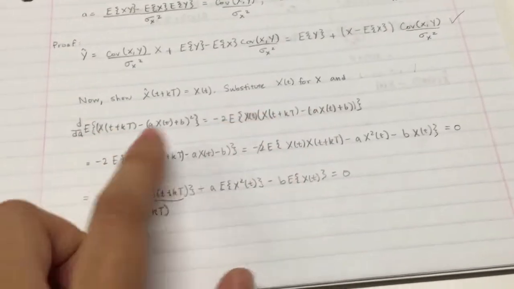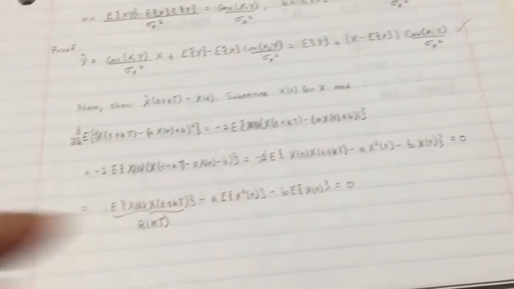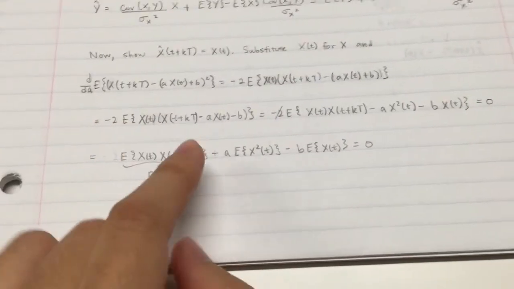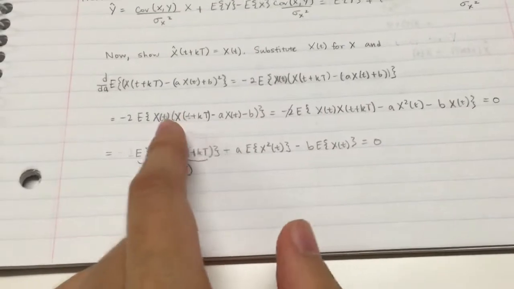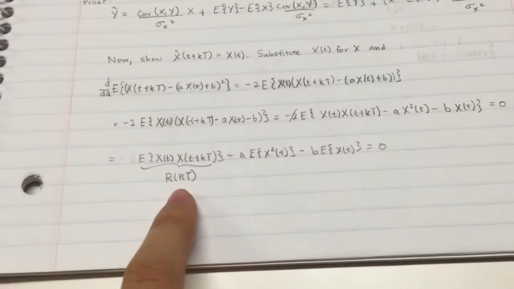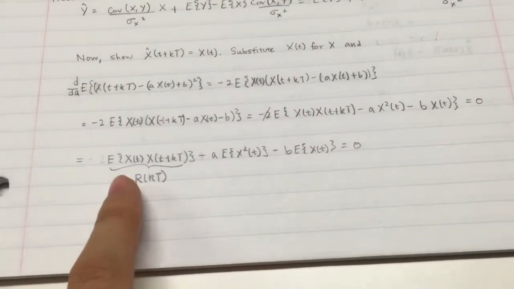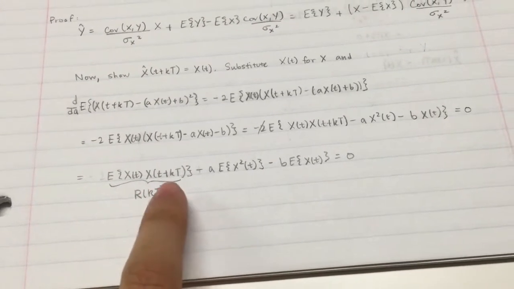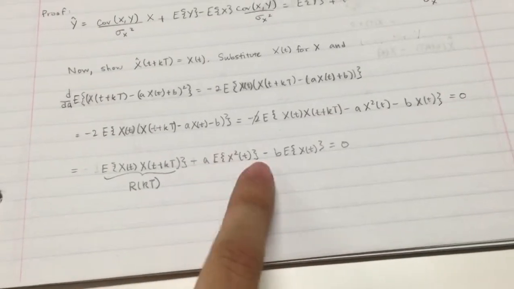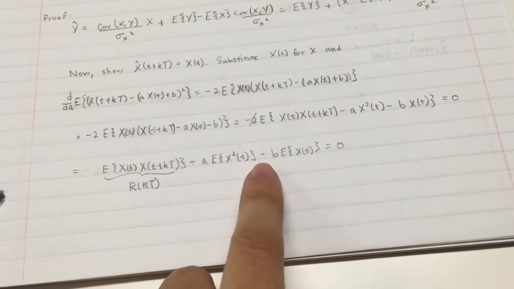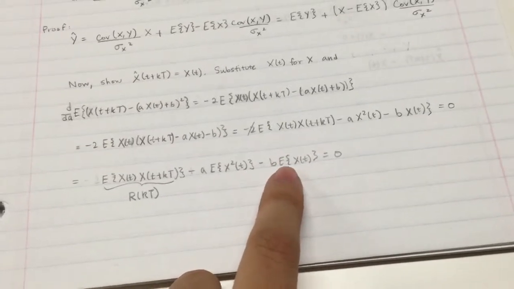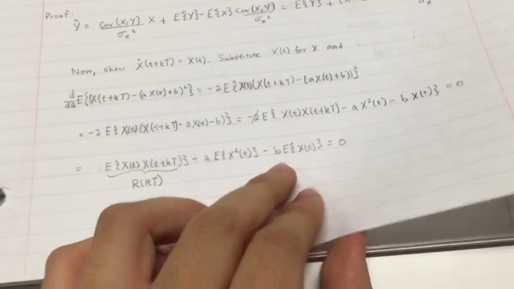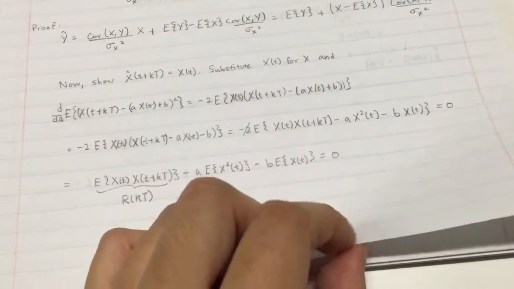We take this derivative, set it to 0, simplify, distribute this out, and get this expression. The expected value of x of t times x of t plus kT is just the autocorrelation at kT, minus a times the expected value of x squared of t, minus b times the expected value of x of t. Here we can't really go any further because we don't know what b is.